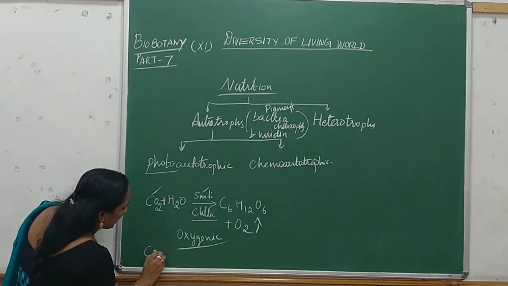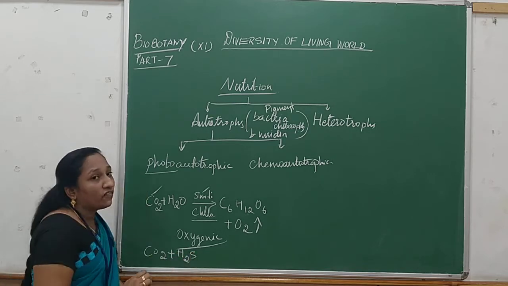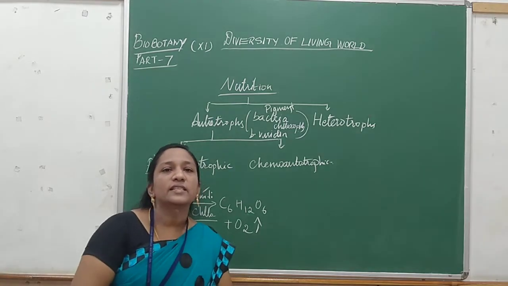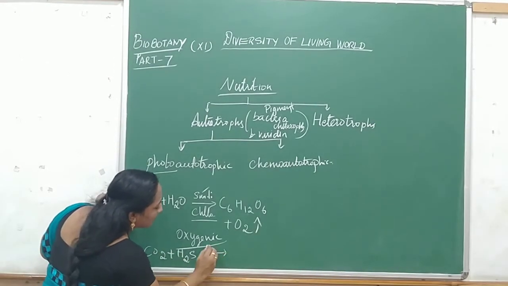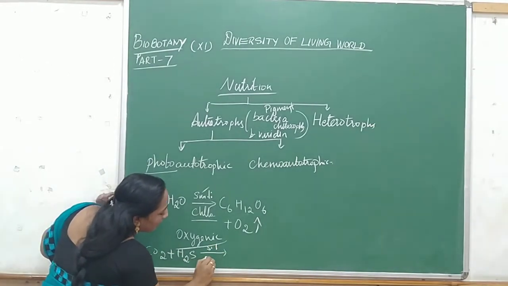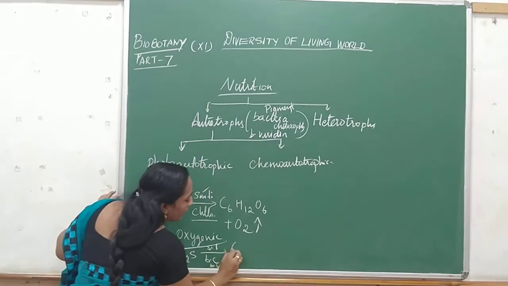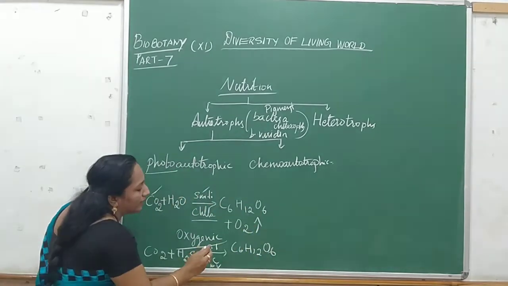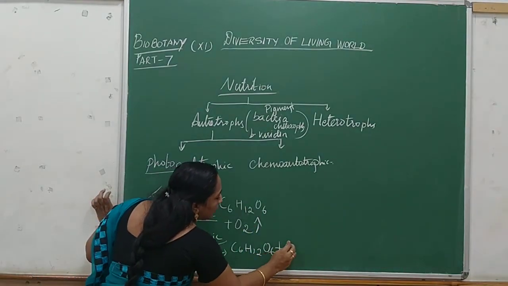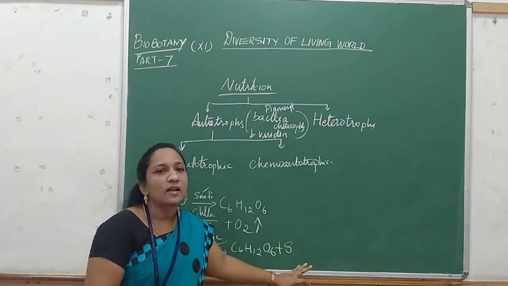Carbon dioxide plus H2S, hydrogen sulfide. Hydrogen sulfide is the hydrogen donor here, along with sunlight and bacteria chlorophyll or bacteria viridin. Again it produces C6H12O6, that is carbohydrate, glucose, and along with that it produces sulfur as a byproduct.